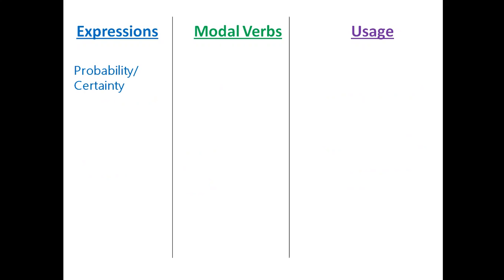Probability and certainty. The modal verb will expresses both. You will pass the exam. There is a probability, very high probability, and the sun will rise tomorrow. That is certainty. So we see that the modal verb will expresses both probability as well as certainty.